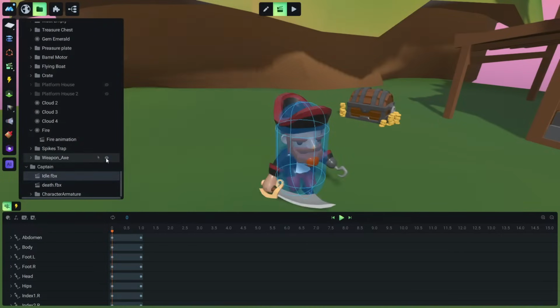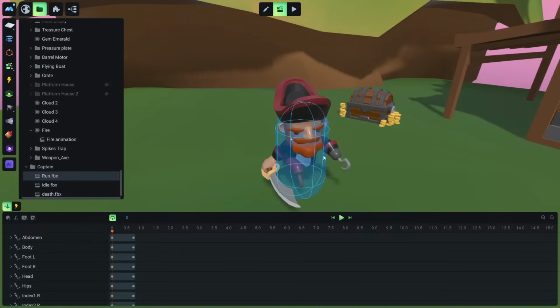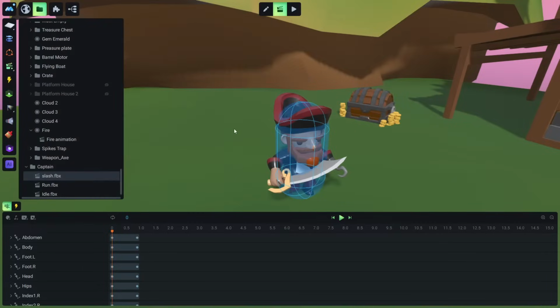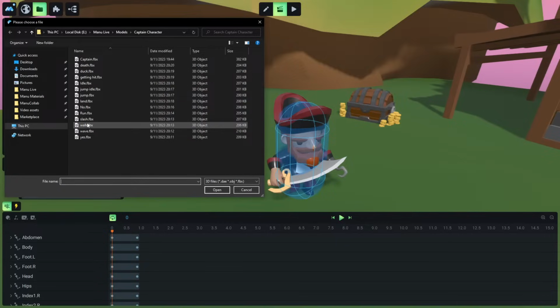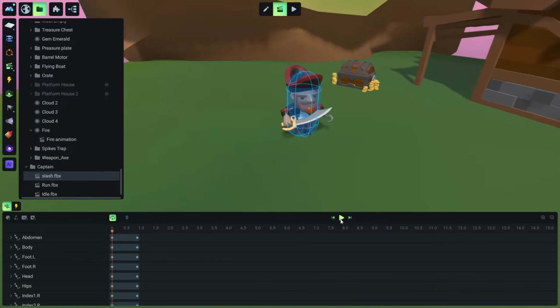Idle, I will just add a few of them. So idle, we want to play forever, so to play in loop, excuse me, so we enable the loop, and I will explain why in a bit. So let's add also the run, and we want to play in loop also, and let's import the slash so the captain can attack, and let's enable the loop also. I have imported everything that I need, so we don't need to import anything else. Okay, so these are the animations.